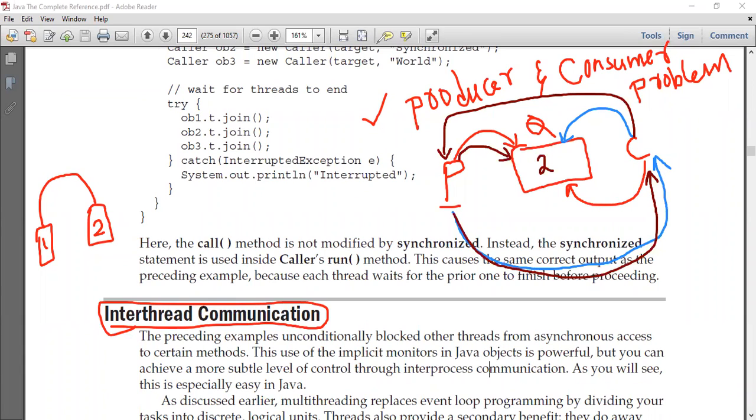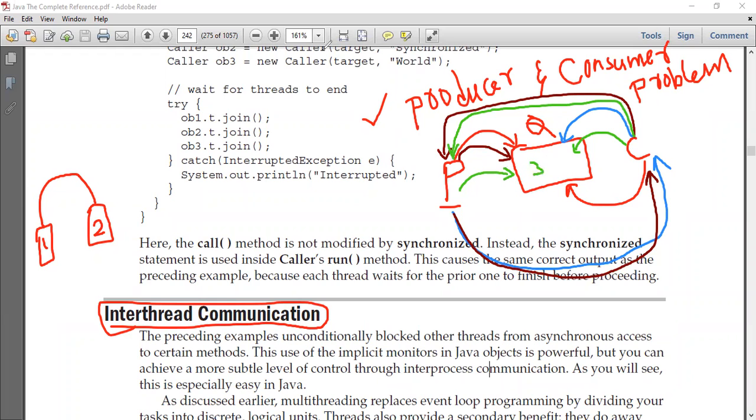So once the consumer knows that the producer has produced a value, the consumer is going to consume the value. Once the consumer consumes the value, it is going to notify the producer stating that I have consumed the value. Once the producer knows that the consumer has consumed the value, the producer is going to produce the next value, that is value 3.